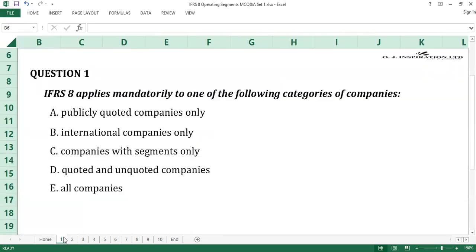IFRS applies mandatorily to one of the following categories of companies. A. Publicly quoted companies only. B. International companies only. C. Companies with segments only. D. Quoted and unquoted companies. E. All companies. Time counts. 10 seconds gone. 20 seconds gone.